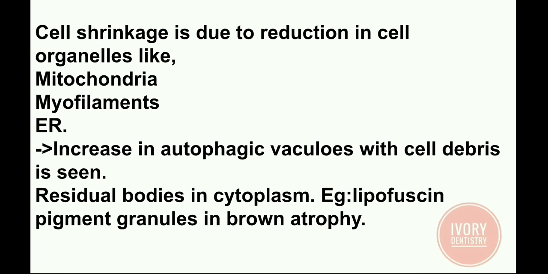So, an increase in the autophagic vacuoles with cell debris is seen. These autophagic vacuoles form the residual bodies in cytoplasm. Example, lipofuscin pigment granules in brown atrophy.